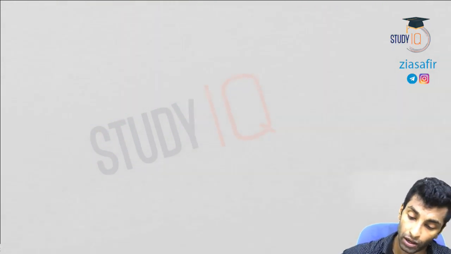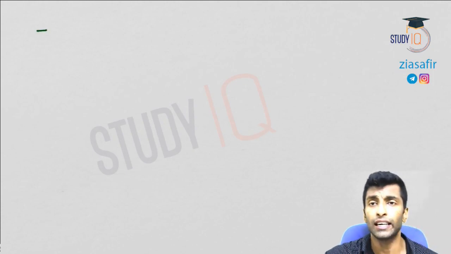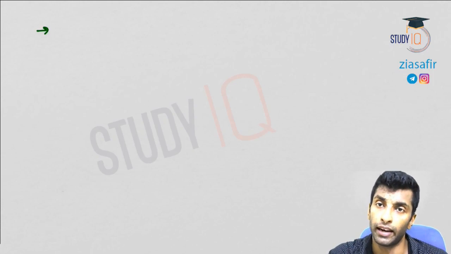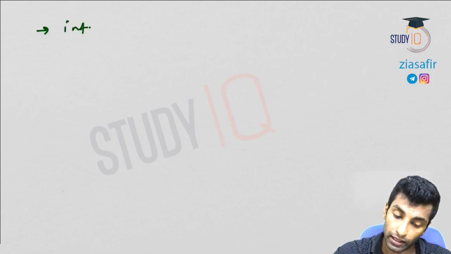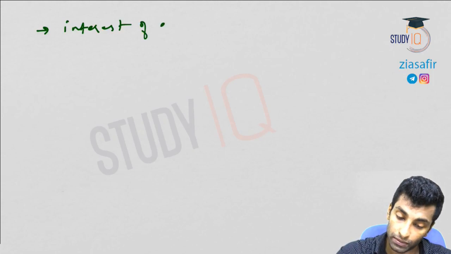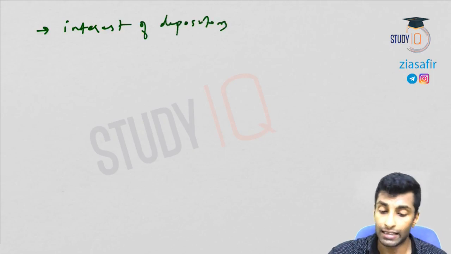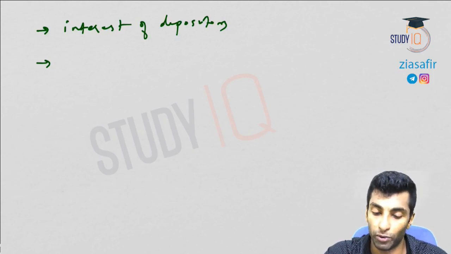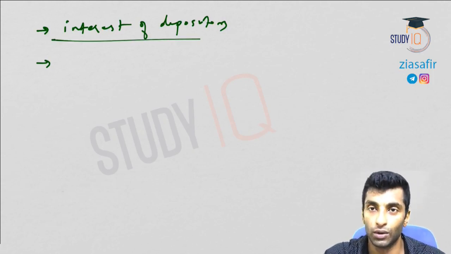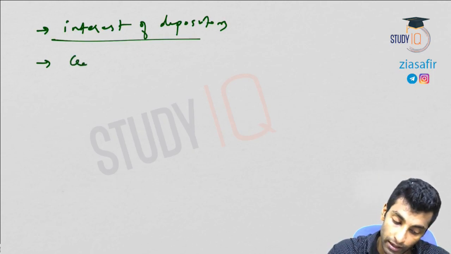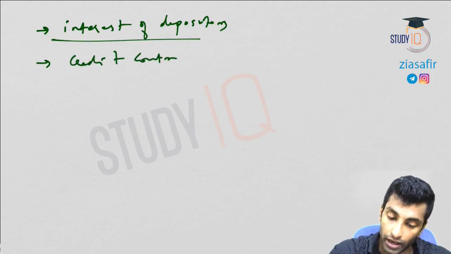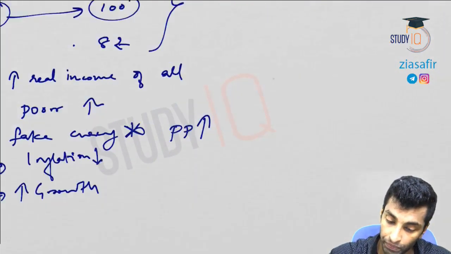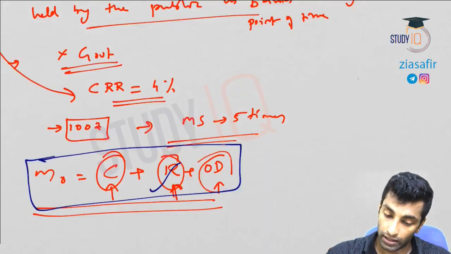Okay, now what is the objective of CRR? Firstly, you are keeping 4%. So in a way, you are protecting the interest of depositors. Okay, and secondly, see, protecting 4% is not enough, whatever it is, but I'm just saying one point here. Most importantly, what we are discussing now, that is credit control. Now I'll tell you how it is actually going to happen with the same diagram that we have discussed here. You can see the diagram.